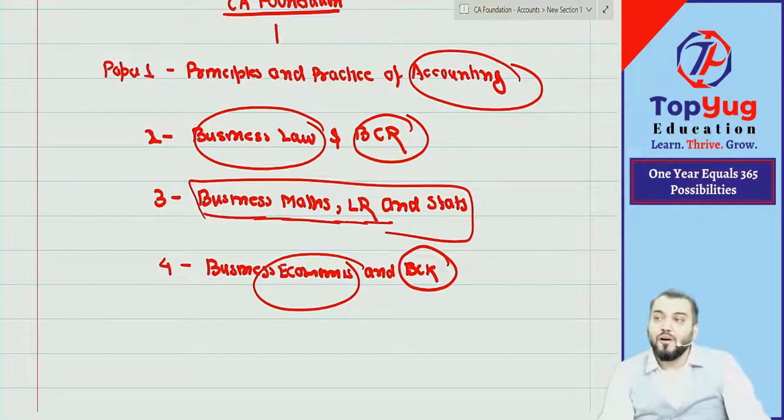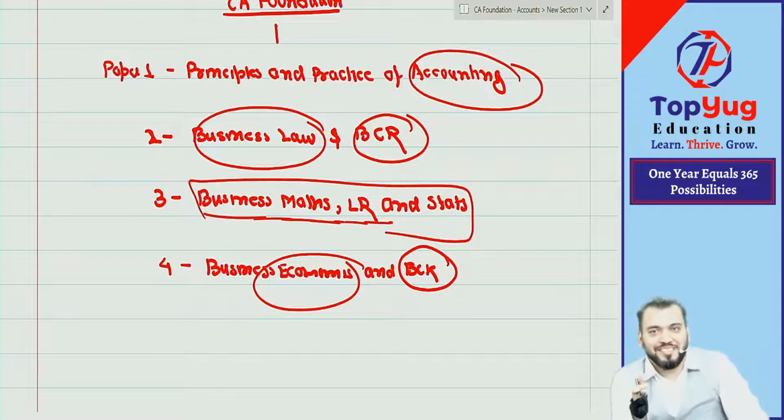And if you all are here to become CA, you should put in some hard work. Hard work you should put from day one. When I am saying that you should put in hard work, it does not mean that you should not enjoy your life. You should do whatever you want to do for your enjoyment. I'm not saying do not go to movies, do not go to restaurants.